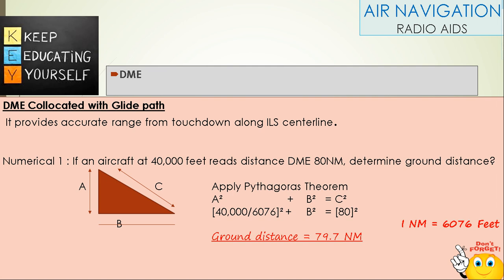Here A represents the height of the aircraft, C represents the DME reading, the slant distance, and B represents the ground distance which has to be measured. Applying the Pythagoras theorem for right triangle ABC, A squared plus B squared equals C squared. By solving this and converting nautical miles into feet, we get a ground distance of 79.7 nautical miles. This ground distance is less than the slant distance of 80 nautical miles.